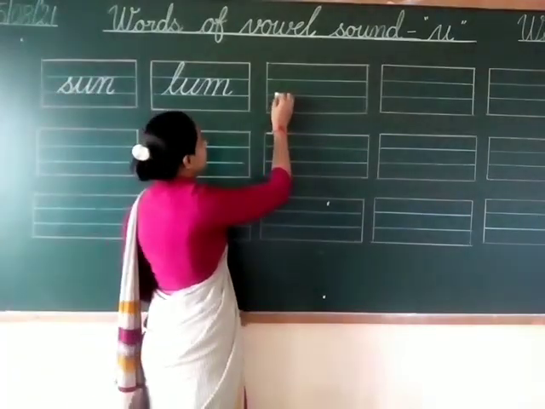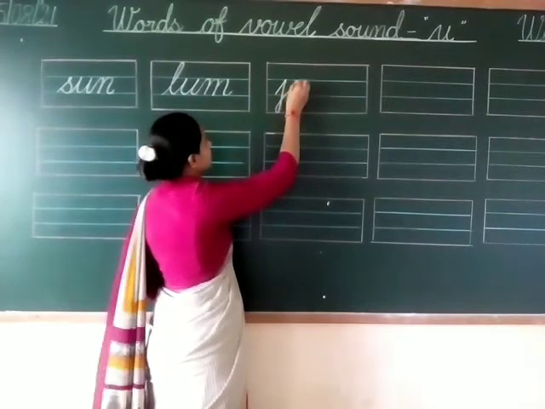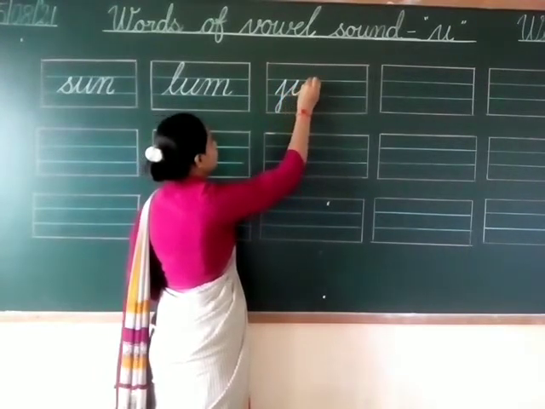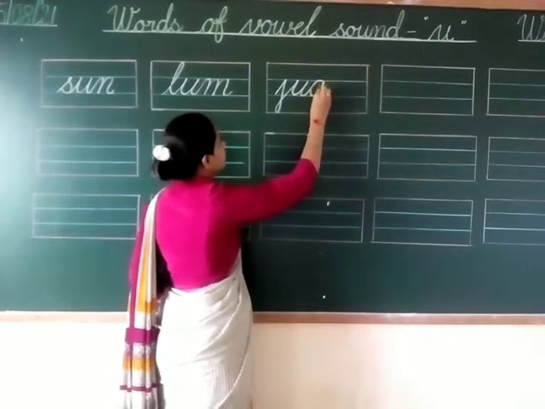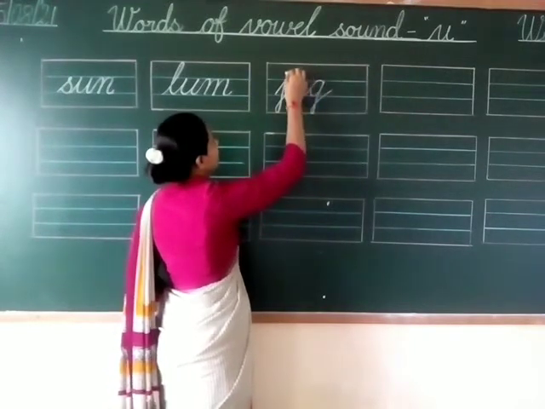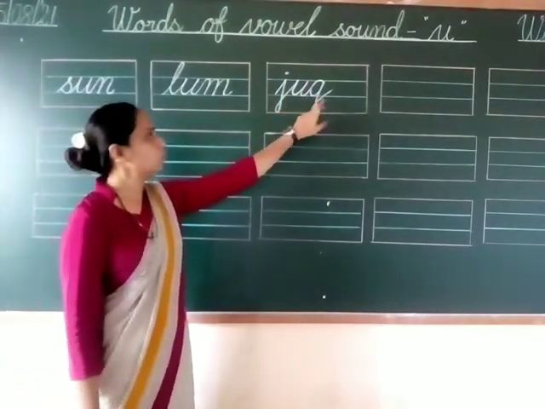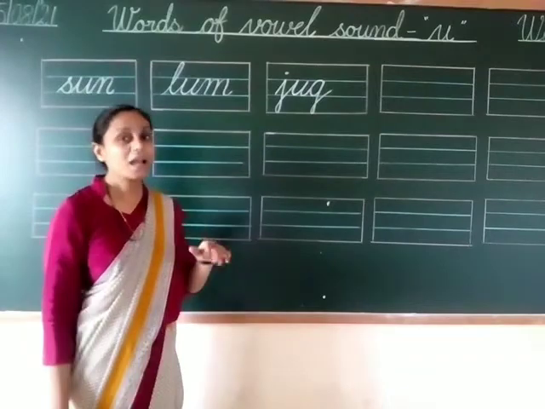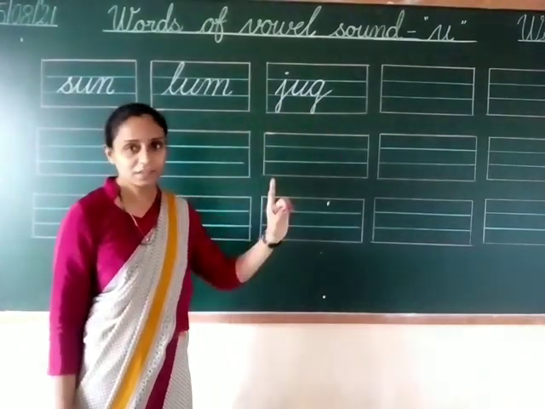So this is letter J. This is letter U. And this is letter G. Okay. Make a dot on a J. And sound is jug. Jug.